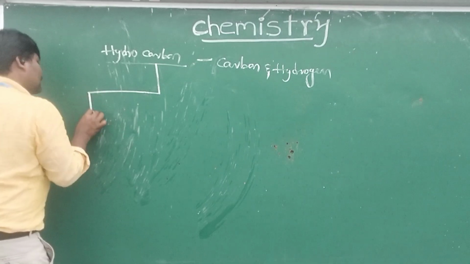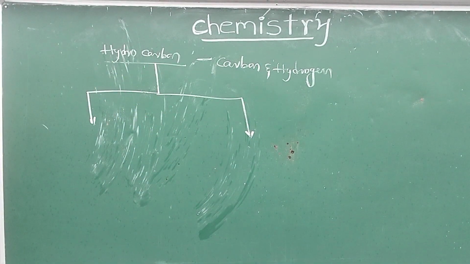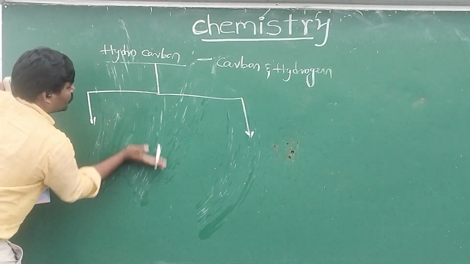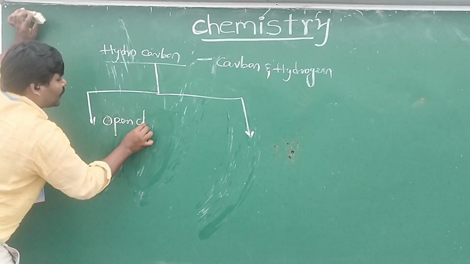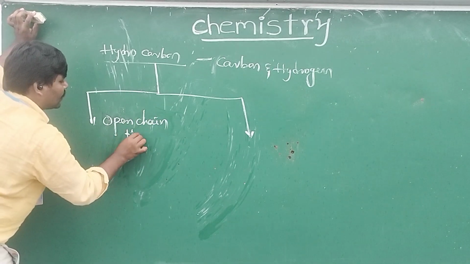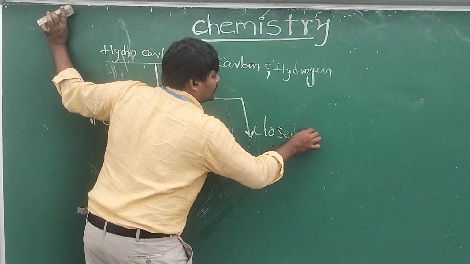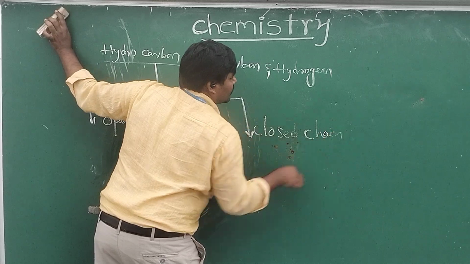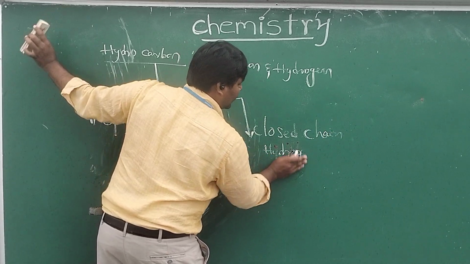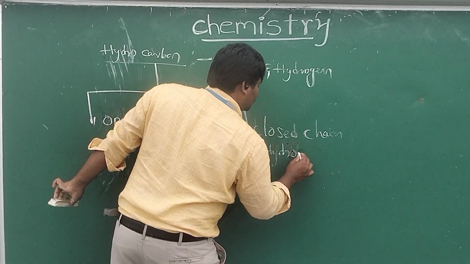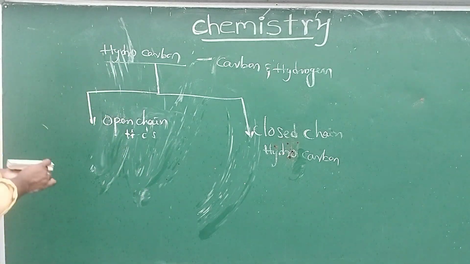These hydrocarbons are classified into broadly two categories. How many types? Two types. That is open chain hydrocarbon and closed chain hydrocarbon. Open chain hydrocarbon as well as closed chain hydrocarbon. What is open chain hydrocarbon, sir?